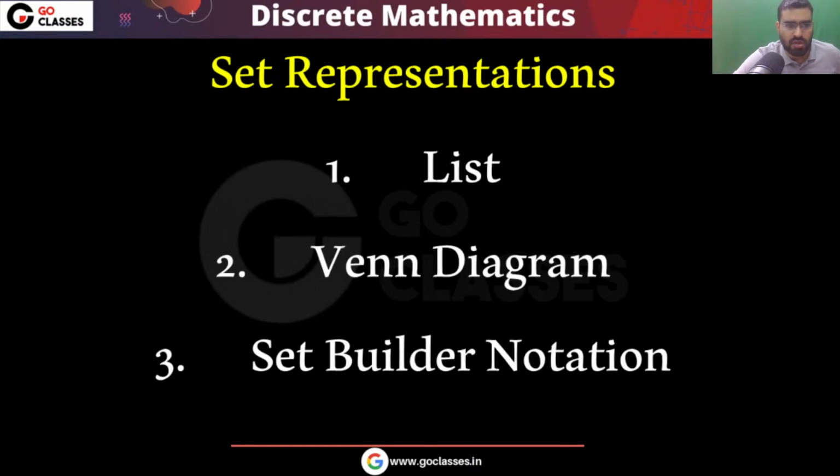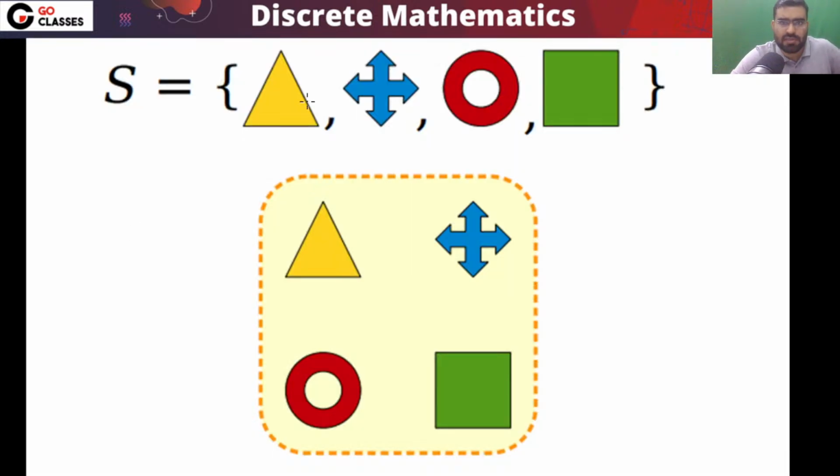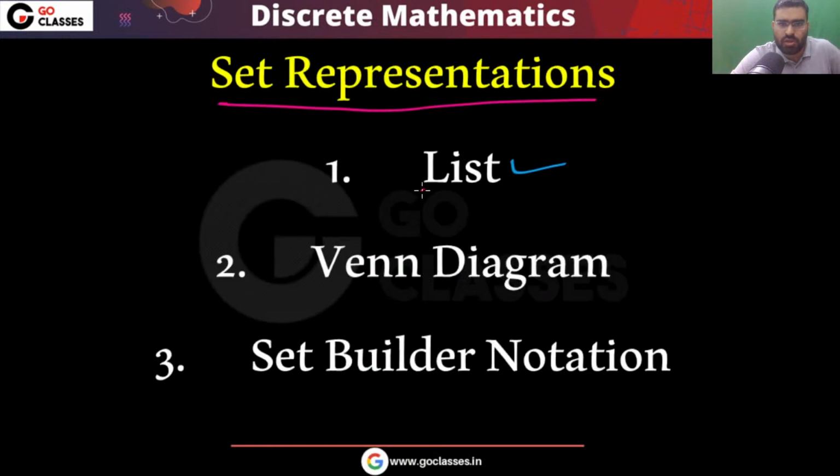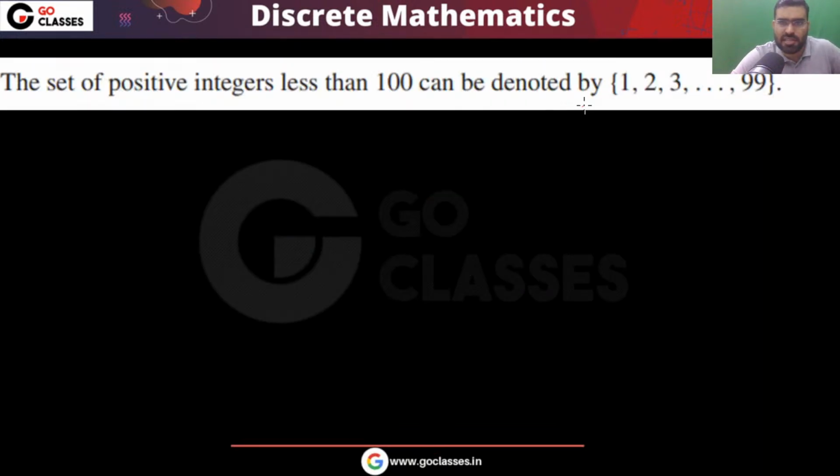Now let's move on. What are the set representations? How many ways can you represent a set? There are many ways. For example, you can list all the elements. This is list representation. You are listing all the elements. Like in this set S, you have a total of 4 elements. This is an element, this is an element, this is an element, this is an element. This is called a list. List means you list all the elements.